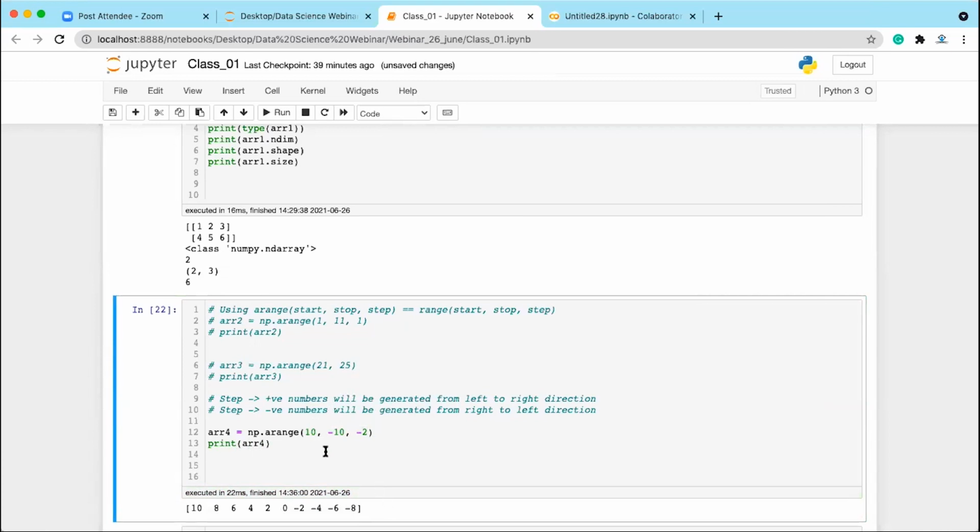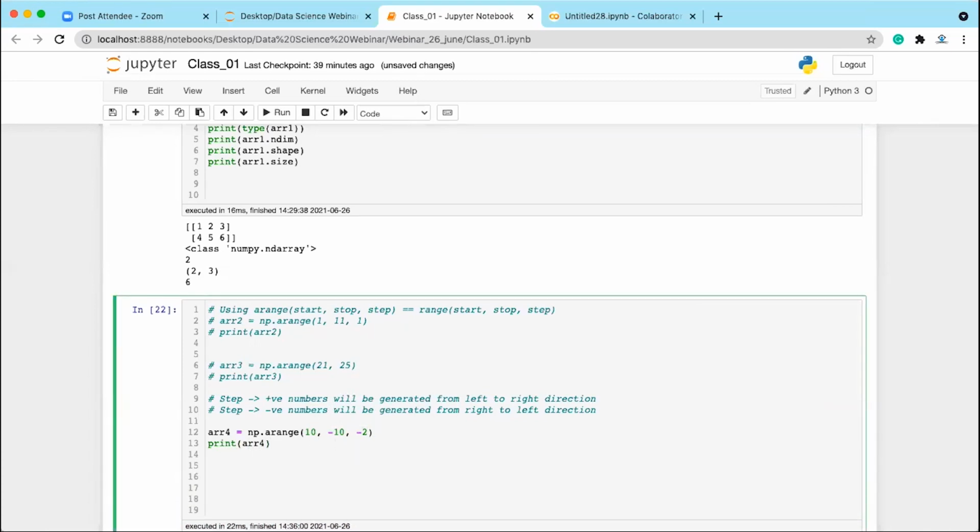Clear? Fine. So if you write here minus 10, minus 10 is on the left hand side. If you know the number line, you have minus 10, then 0, and then plus 10 on the right hand side. So this is from left to right. If you want to generate the sequence of numbers from left to right, your step should be positive.